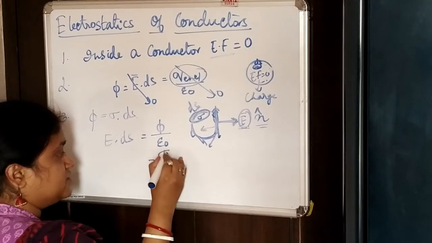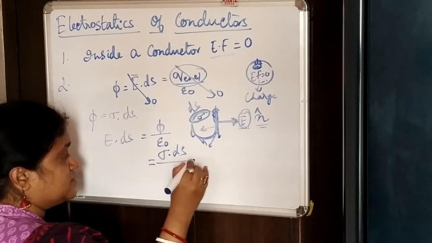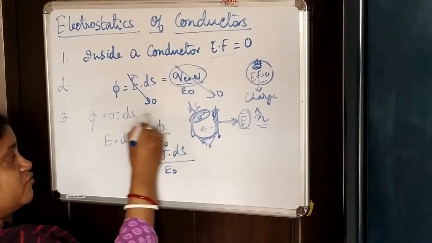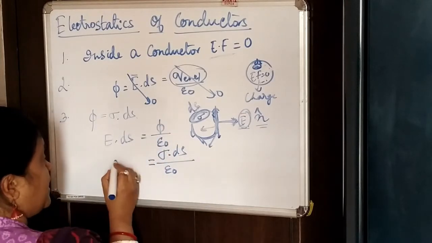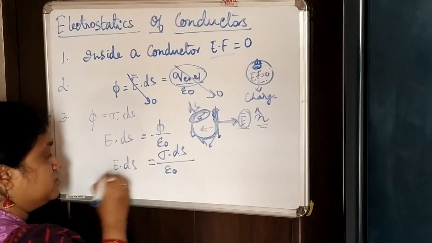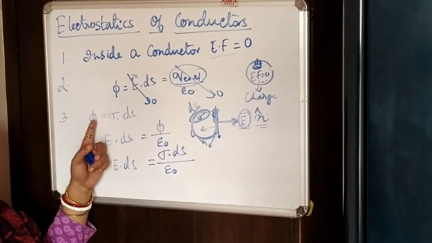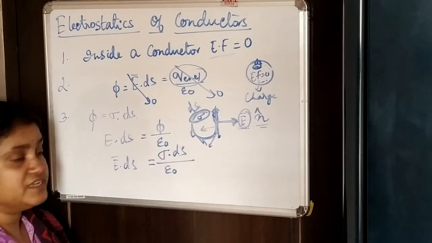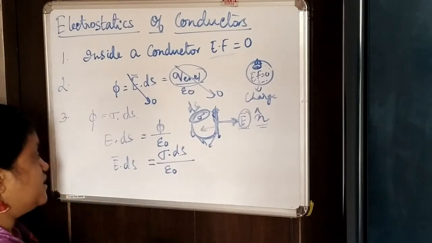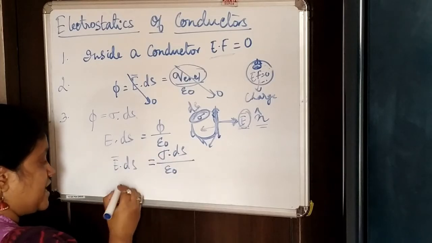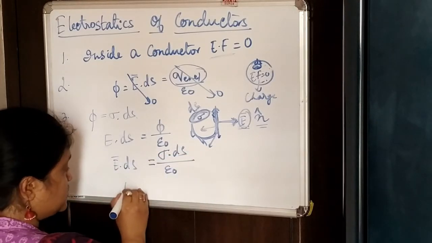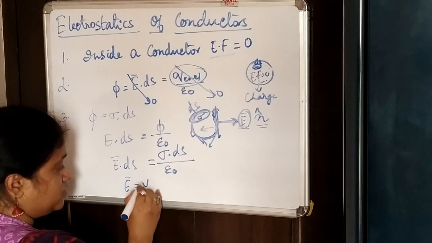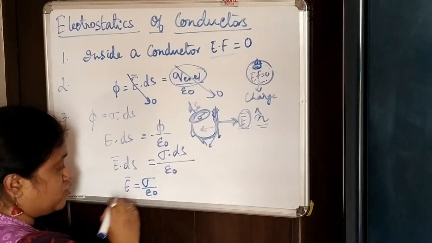If we substitute sigma ds for phi, we get E dot ds is sigma dot ds by epsilon naught. Both sides get cancelled, and from here we can say E is equal to sigma by epsilon naught.